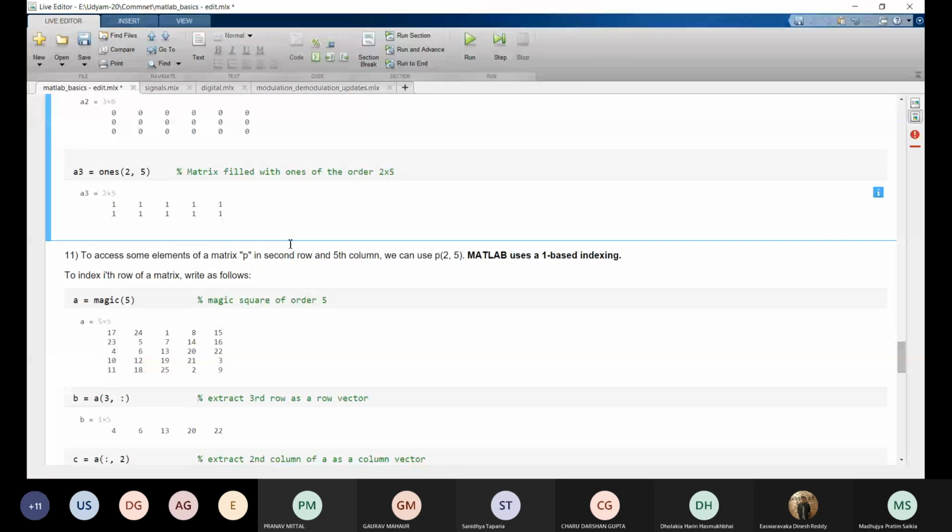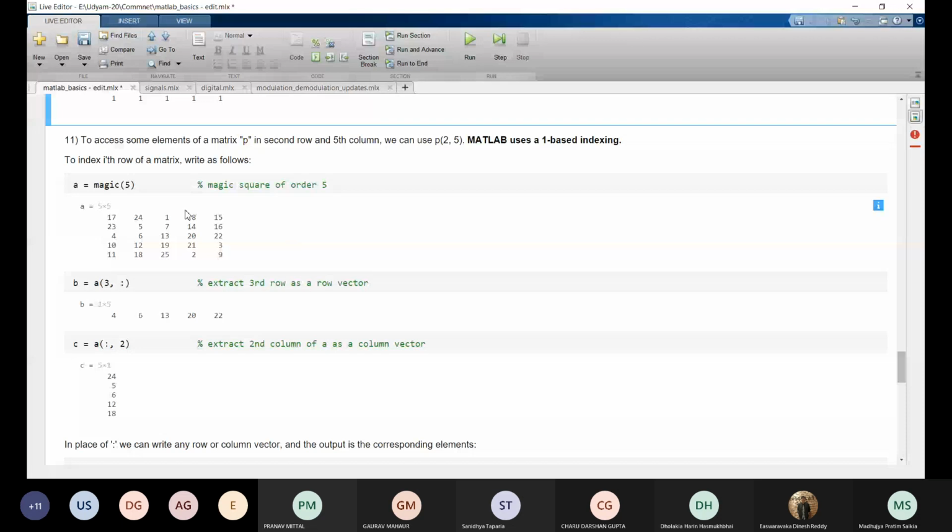Now how can we print just a row from the whole matrix? For that we use this syntax, A of 3 comma colon. MATLAB has one-based indexing, so the third row will be exactly the third row, not the fourth.